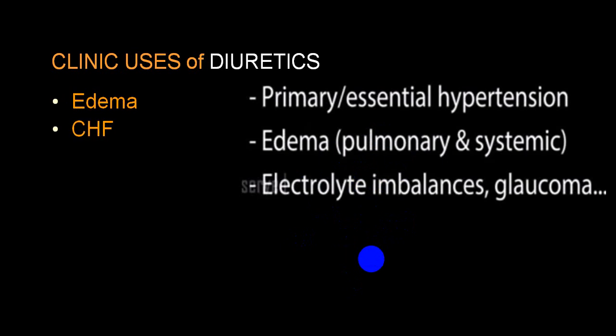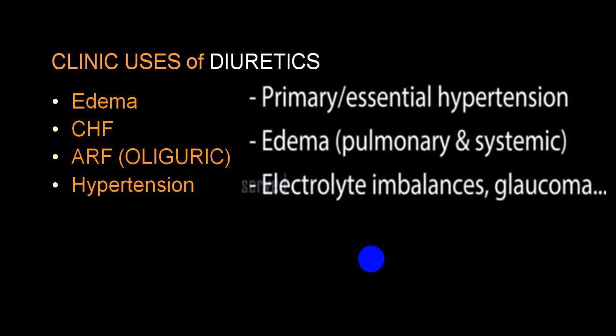So the most common indication is edema, which is because of volume overload, congestive heart failure. In an oliguric stage of acute renal failure, it is utilized as a challenge test. In primary hypertension, yes, very commonly utilized. Sometimes a diuretic is also utilized for certain poisoning, which can be excreted out very nicely by the kidney.